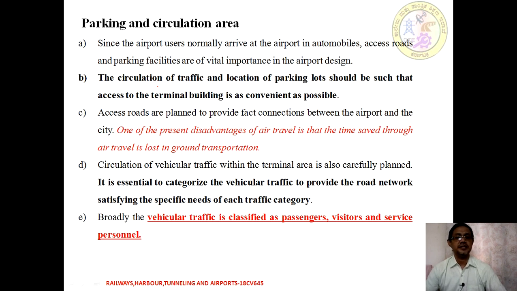That means whenever we provide a parking lot, it should be very much adjacent to the terminal building, and the walking distance should be reduced. It should be kept in mind that the circulation of traffic should always be as convenient as possible. Access roads are planned so as to provide good connectivity between the airport and the city. So always good, accessible roads have to be provided between the airport and the adjacent cities.